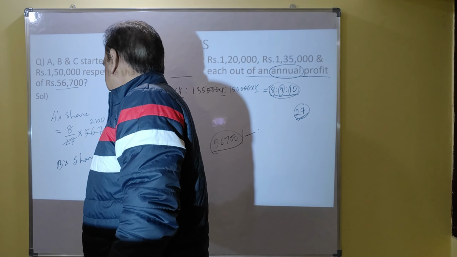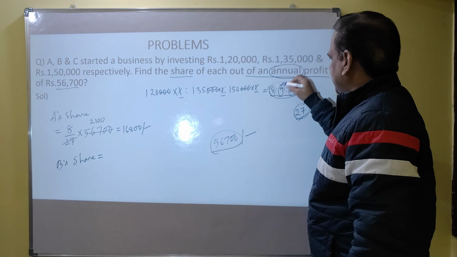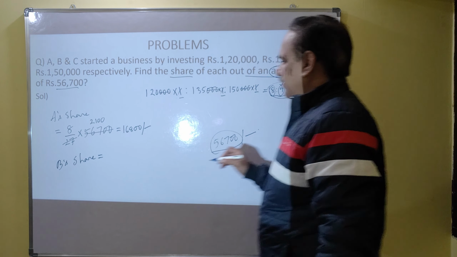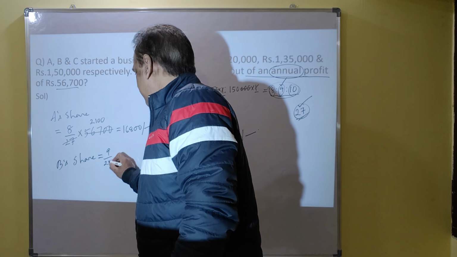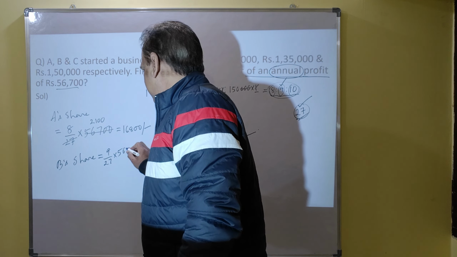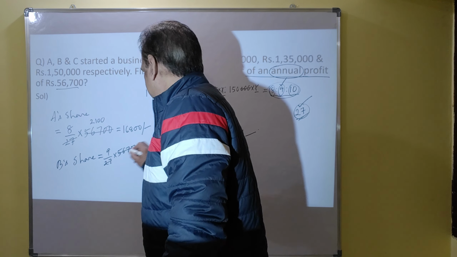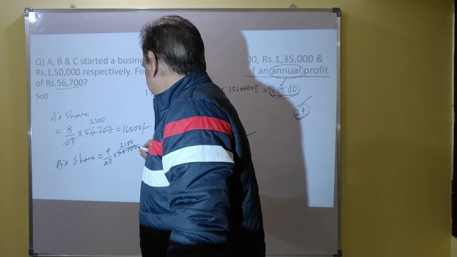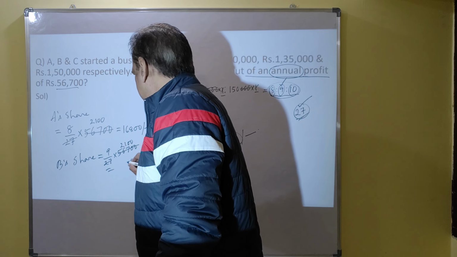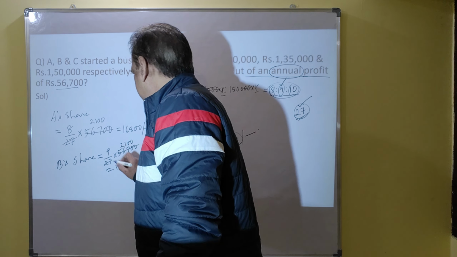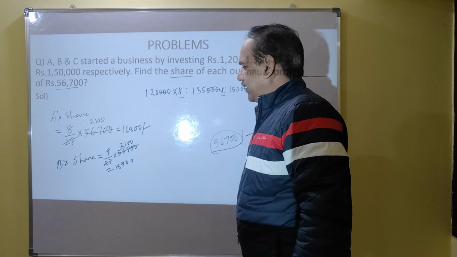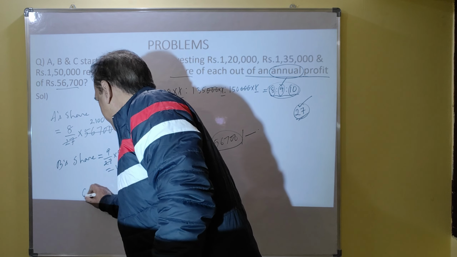How many shares does B get? 9 out of 27. So 9 by 27 into 56,700 is 18,900, which is B's share.